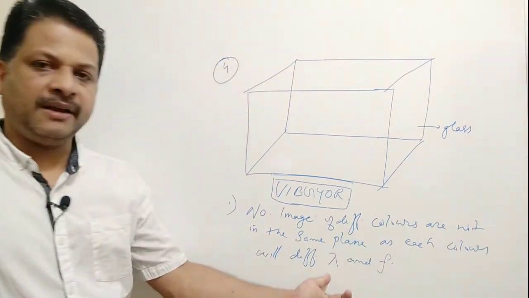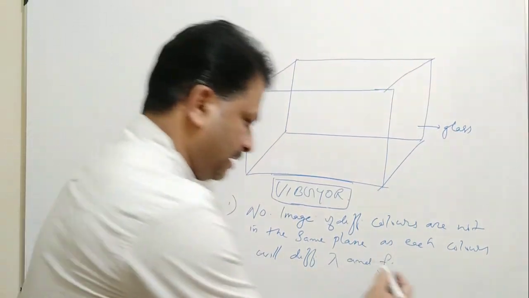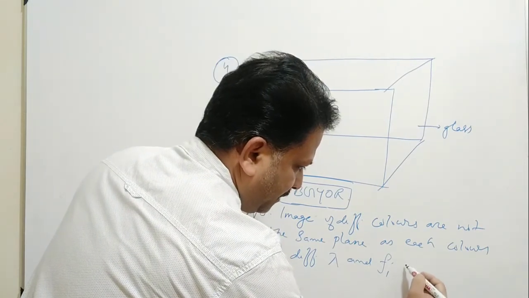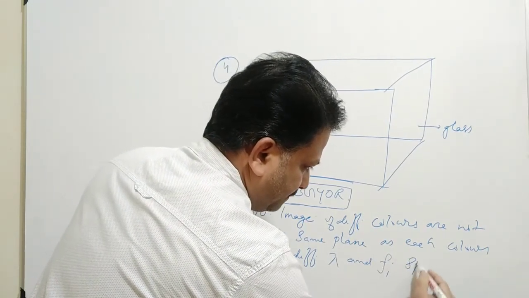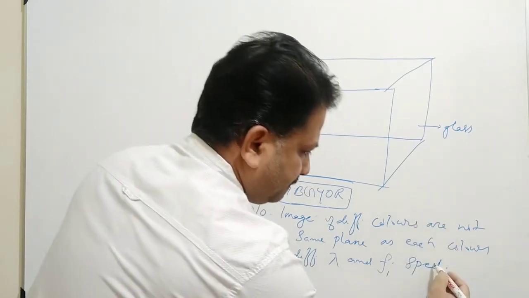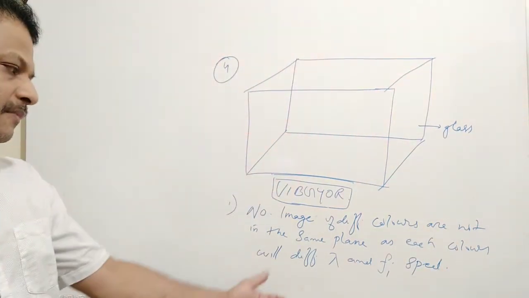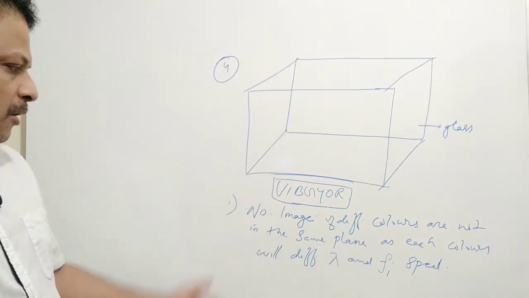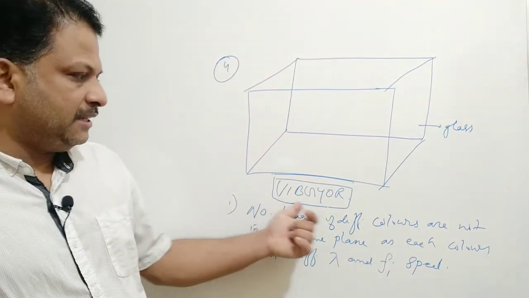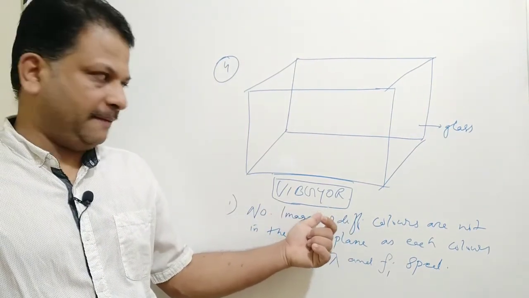Okay, different wavelength, different frequency and different speed also. Clear? Okay. So the images of all these letters will not be in the same plane.